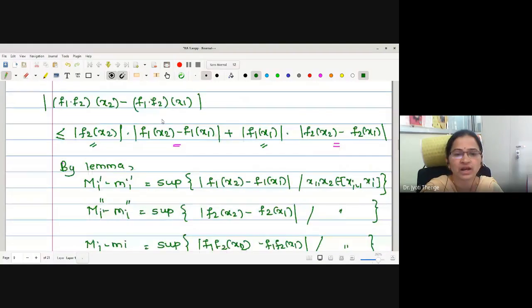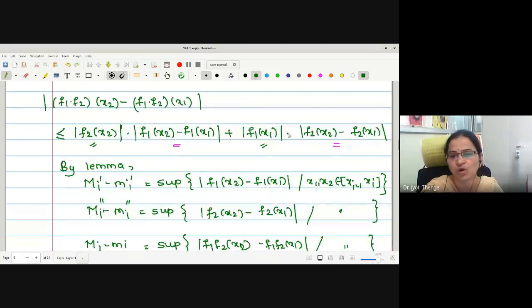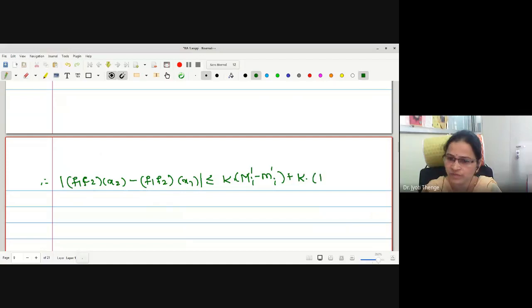Second term, we are writing its supremum. Therefore, this term is less than or equal to M' minus m'. Capital M' minus small m', added with, again, the bound for this function f1 is k, and this term is less than or equal to M'' minus m''. Therefore, this is the inequality we have obtained.